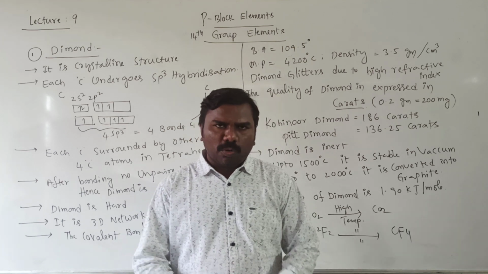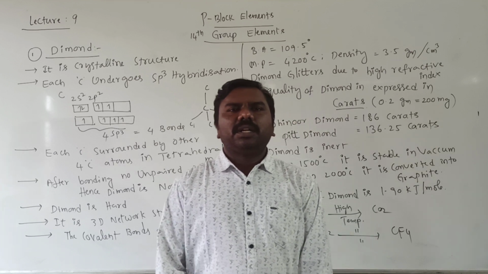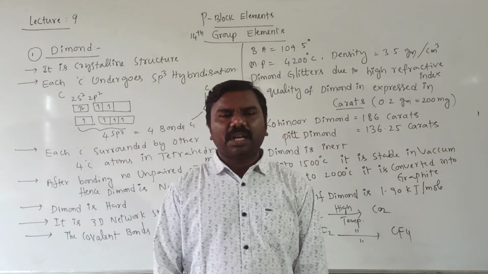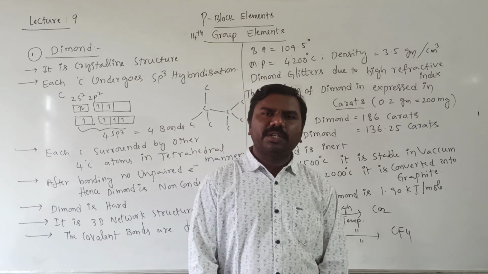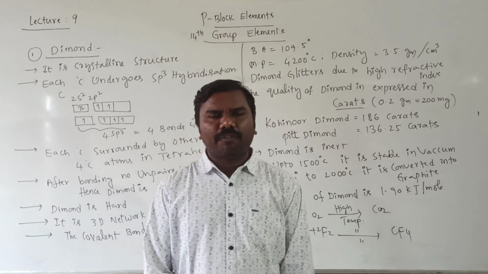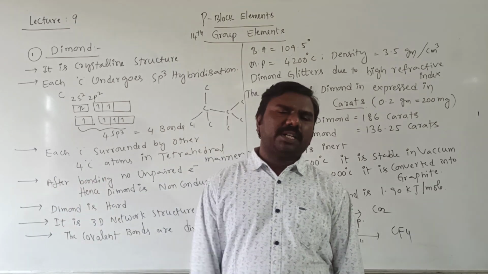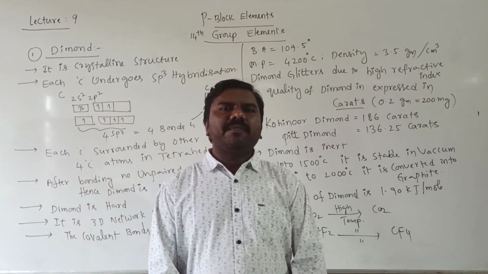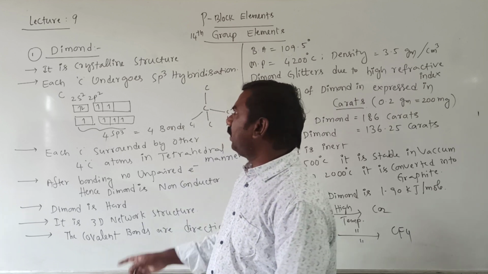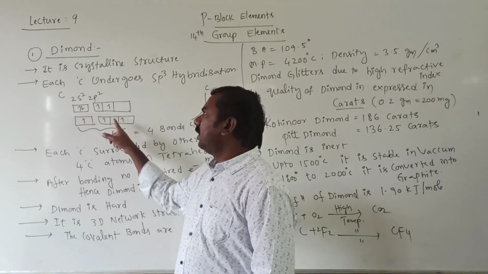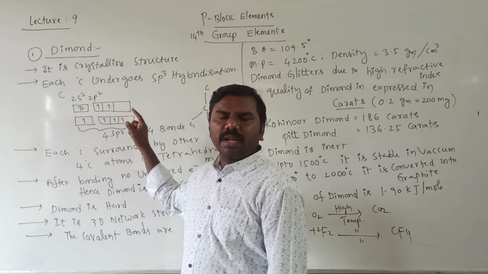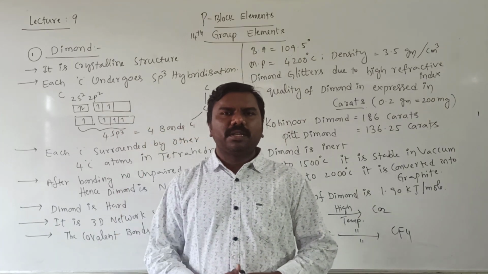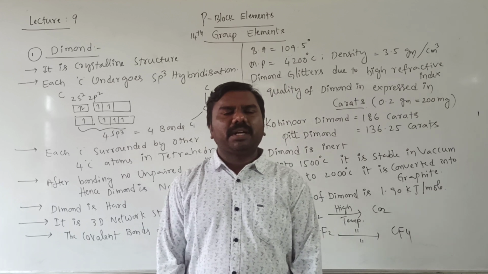The next allotropic modification of carbon is graphite. It is the second crystalline allotropic modification of carbon. So in graphite, each and every carbon atom undergoes only sp2 hybridization. This electron never gets involved in hybridization. That electron is migrating from one place to another place. Migration of electrons is nothing but current.